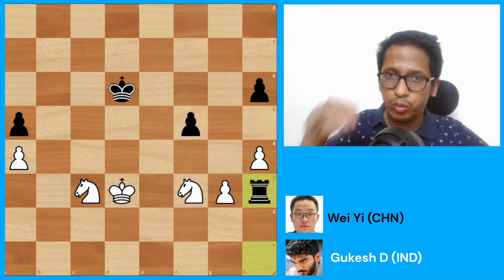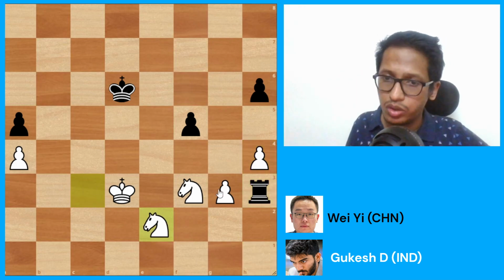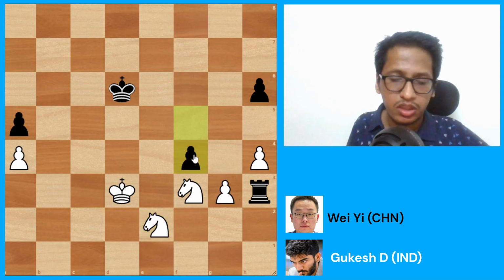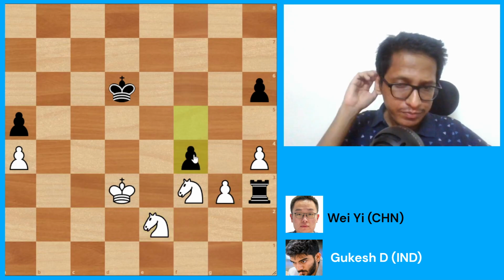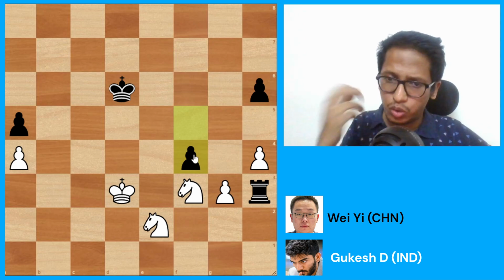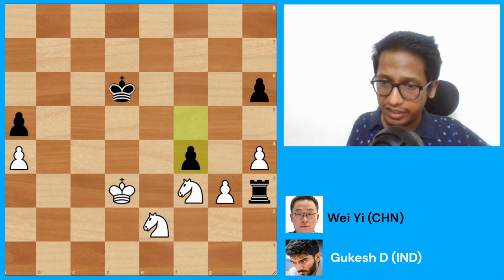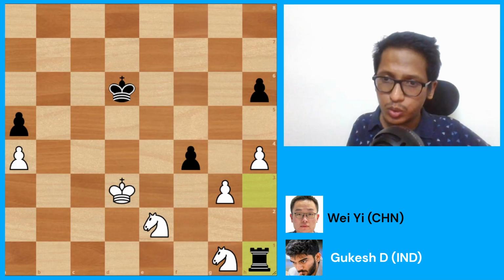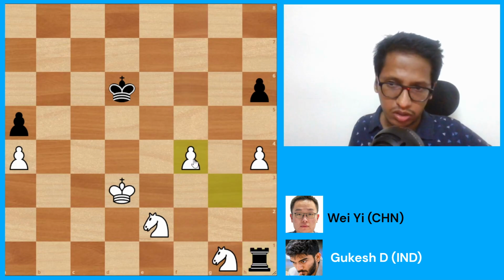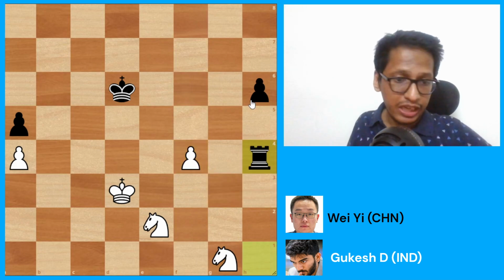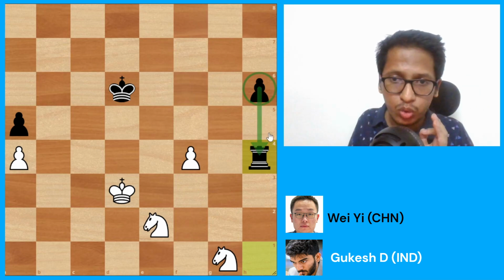Wei plays rook h3. Once again the top engine choice. Knight e2 defending the pawn. Now Wei goes f4. Once again the best move. The more the pawns get traded, the closer Black is to a draw. Knight fg1 attacking the rook. The rook goes to h1. And now there comes g into f4. Wei takes this h4 pawn. And now all of a sudden this h pawn is ready to run.